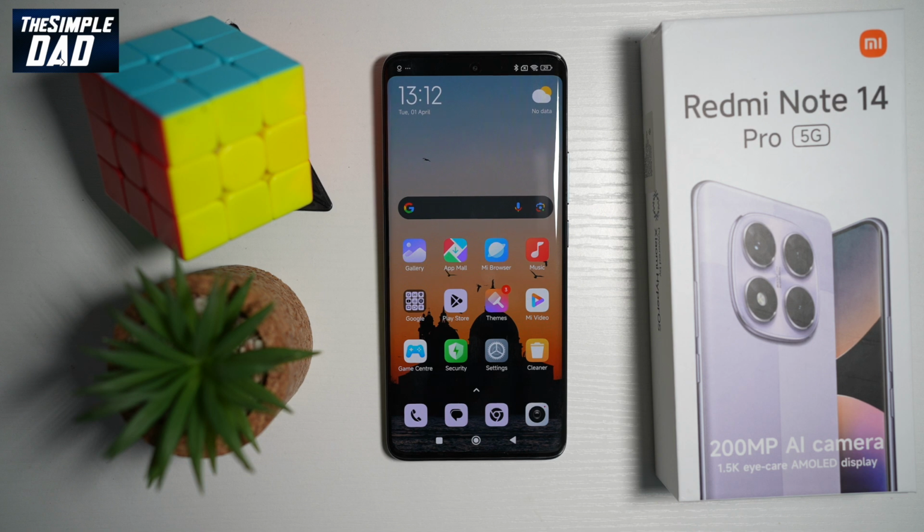So there you go guys, those were the 15 personalization tips and tricks on your Redmi Note 14 Pro 5G.